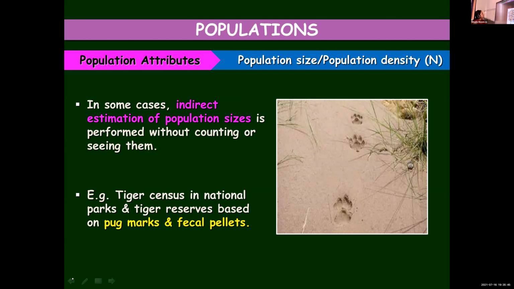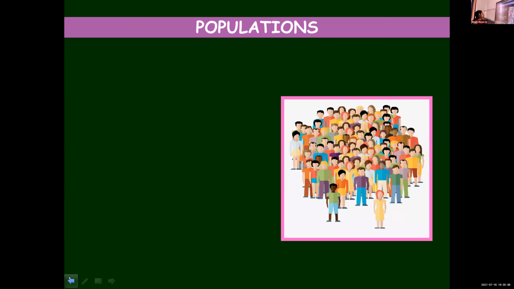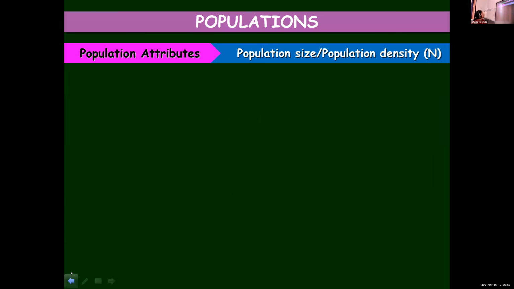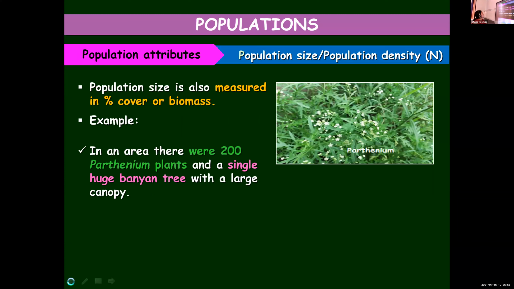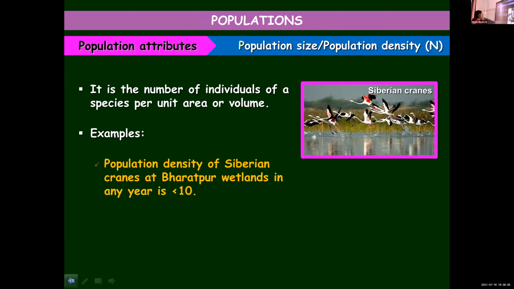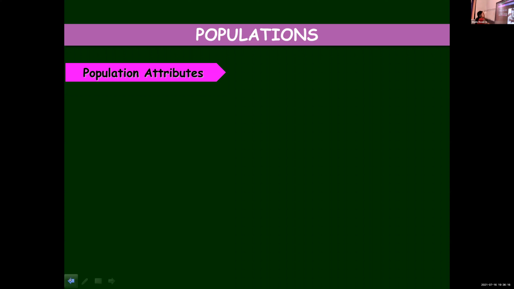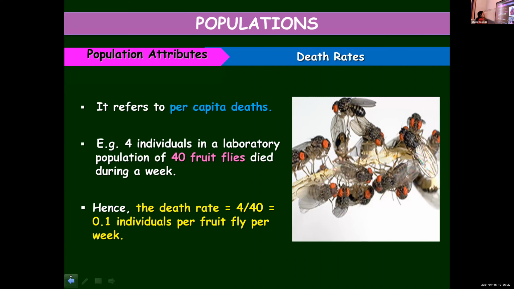Okay, once again, we will see the points that we discussed. We started with the different population attributes. The first one that we discussed was birth rate, which is per capita births. In this example, we learned how to calculate the birth rate of lotus plants. 20 lotus plants were present in the previous year and 8 new plants were added.